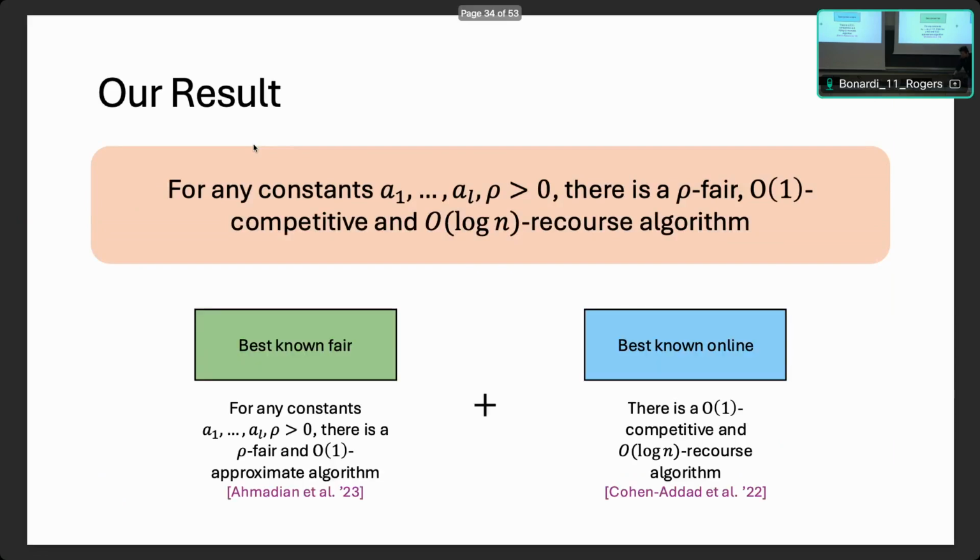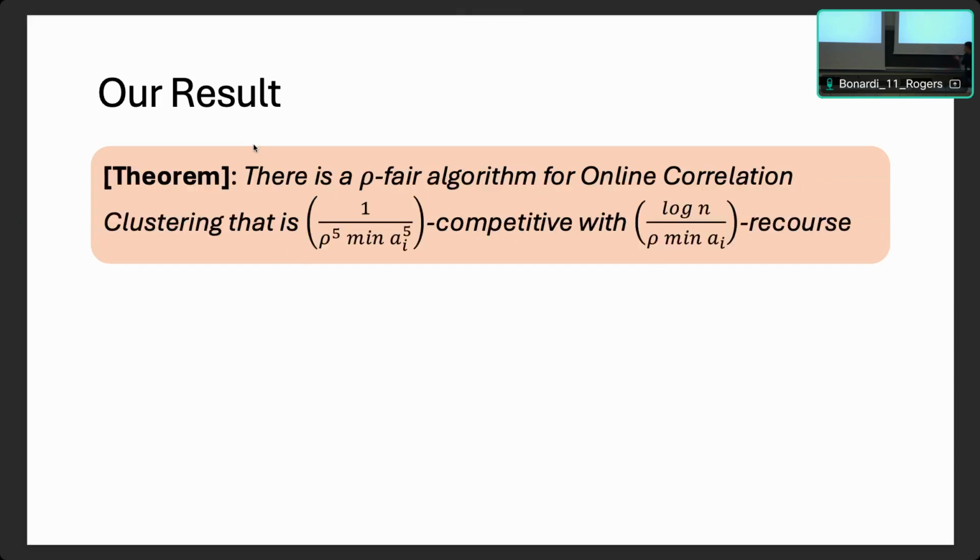Comparing with the two results we mentioned, the best known fair algorithm is similarly rho-fair and O(1) approximate, while the best known online algorithm is constant competitive with log n recourse. Therefore, this combines both results, which is the best we can hope for when combining both settings. This is a more formal version of our theorem. It is probably not very useful, but it shows the exact dependency on rho and the other parameters.